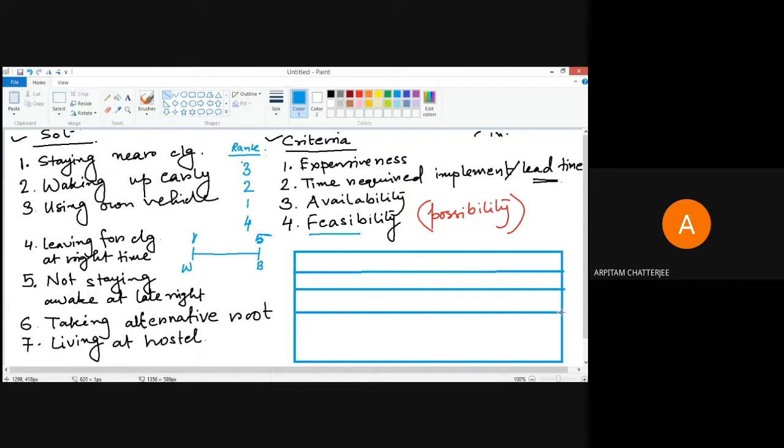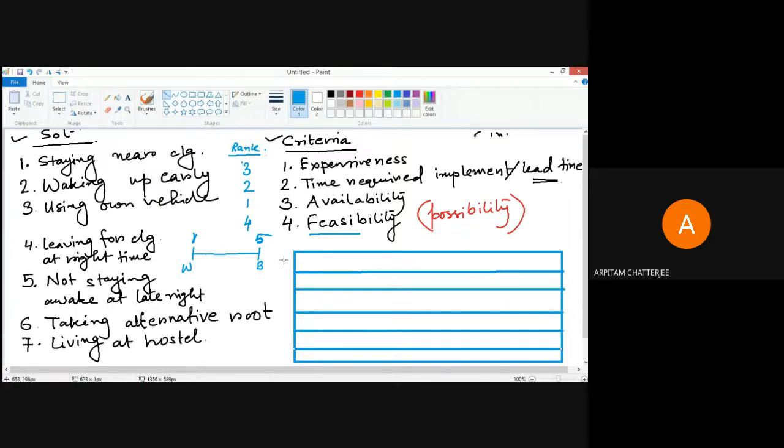You can just understand the concept and do the rest, and I will give you one home assignment so you can try it. It will help you understand this, because these are things which are used many times, or you can use them many times. So the number of rows should be equal to the number of solutions.